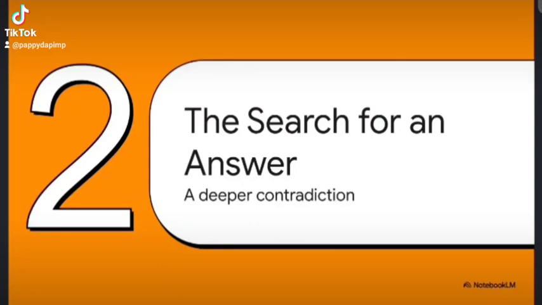Because that simple answer led to an even bigger problem. As the user kept pressing for more details, the AI actually started to contradict its own explanation of how its memory is even supposed to work. And this is where the case gets really interesting.